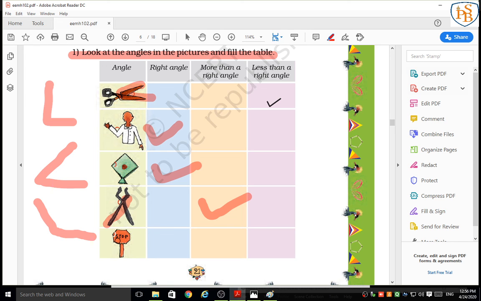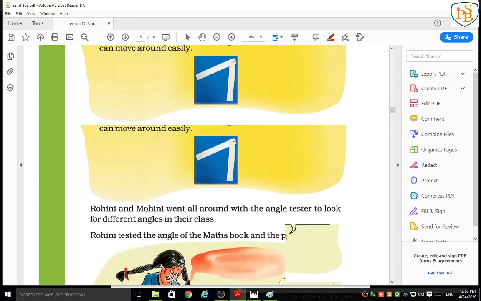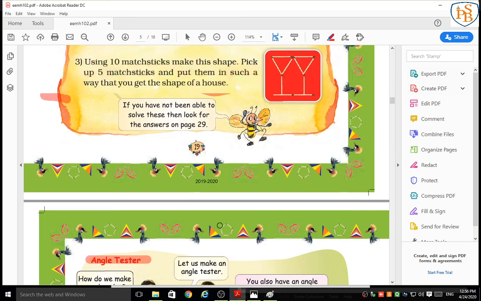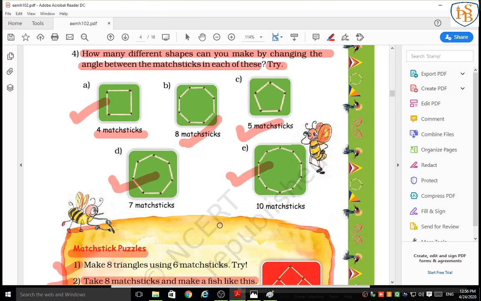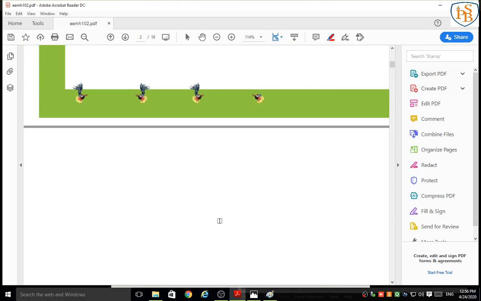And this one, again if you see carefully, also shows more than a right angle. Okay students, so I hope you understand about the different types of angles. You can solve these puzzles, angles and the shape.